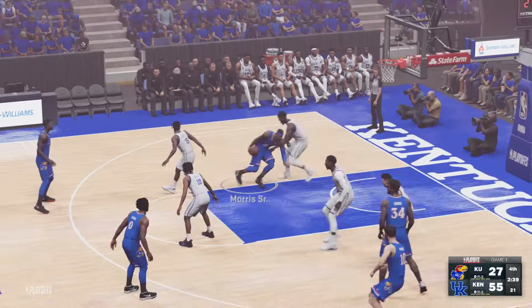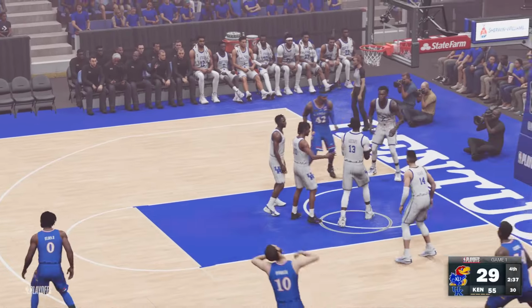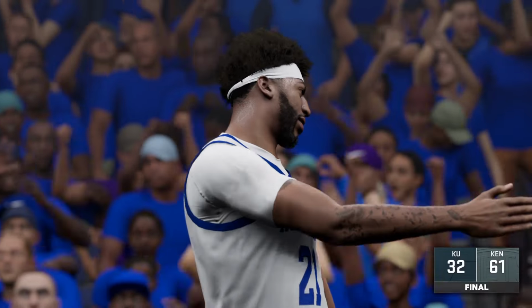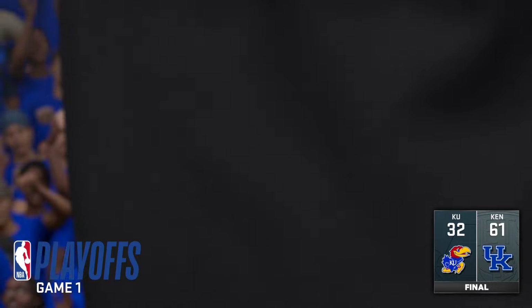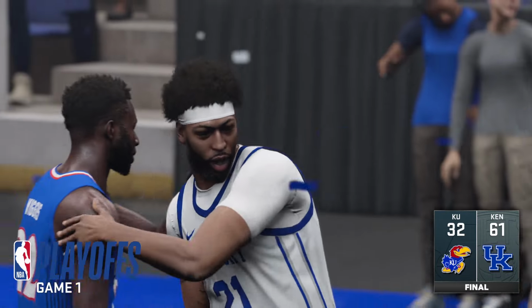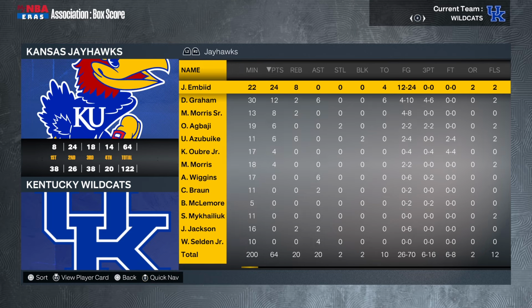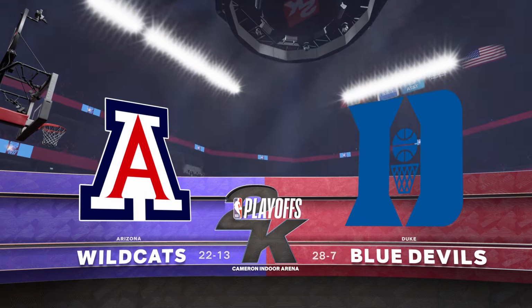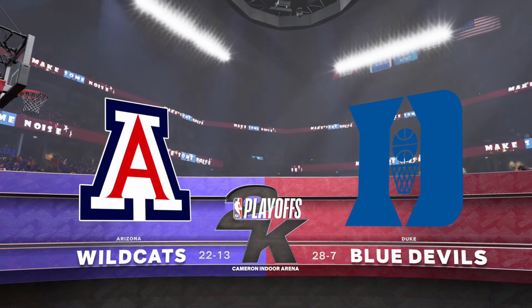So here's Marcus Morris with a 2. But other end, Anthony Davis just slamming it home. No problem for Kentucky. They take Kansas out 61-32. Kentucky's going to the Final Four. They will play the North Carolina Tar Heels. Looking at the box score, Embiid led the way for Kansas, but just not enough help. They are eliminated. Our last Elite 8 matchup is featuring the Arizona Wildcats versus the Duke Blue Devils.